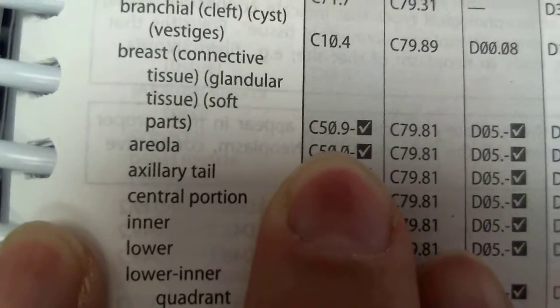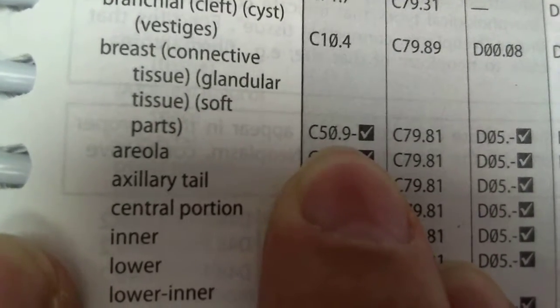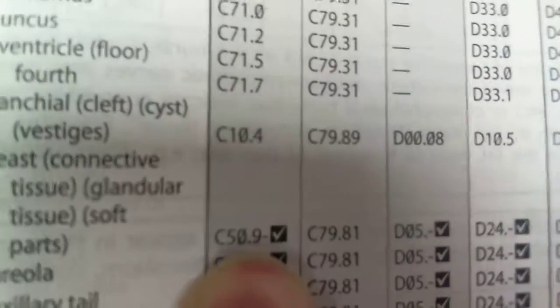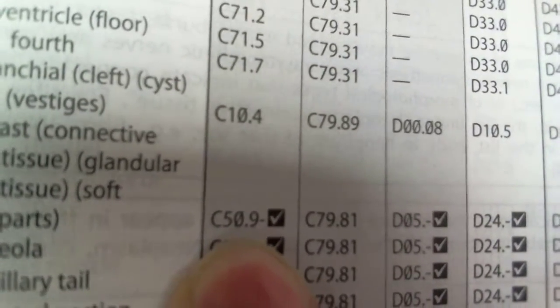So we're going to go ahead and go to that C50.9. The reason why we're going through this particular column is if you go up to the top, you see where it says malignant primary. This is where the cancer originated. So we're going to go look at that C50.9.